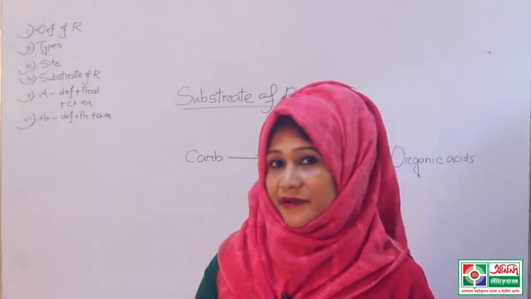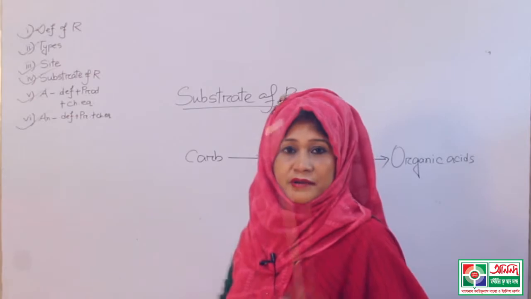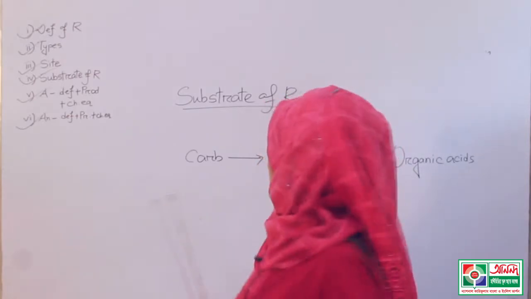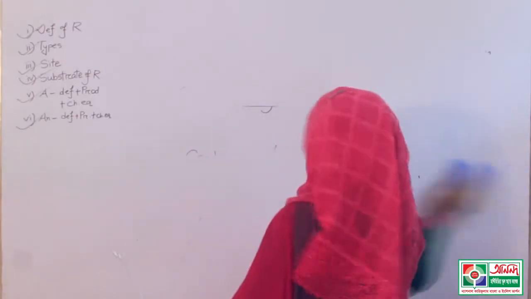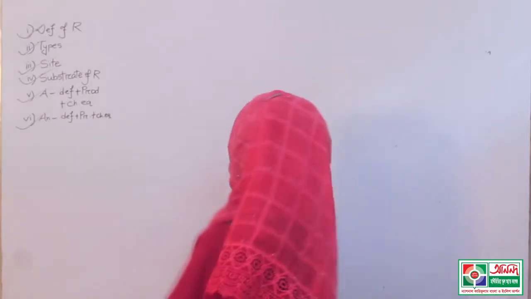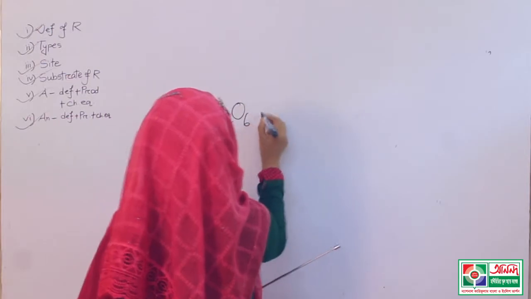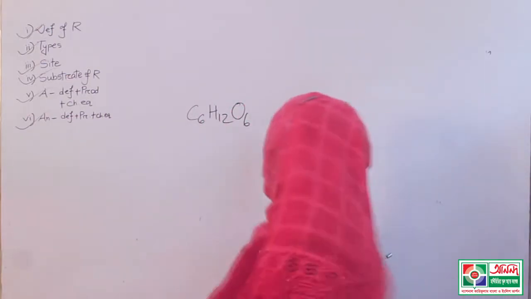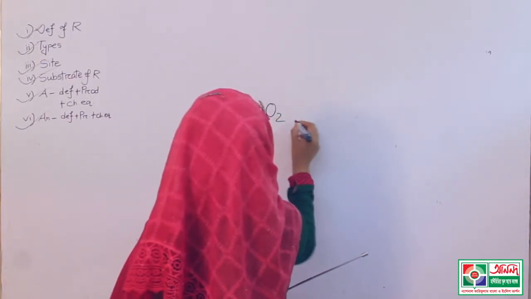So if I write the equation of aerobic respiration, it should be like this: carbohydrate, C6H12O6, in presence of oxygen, so I am writing here oxygen.